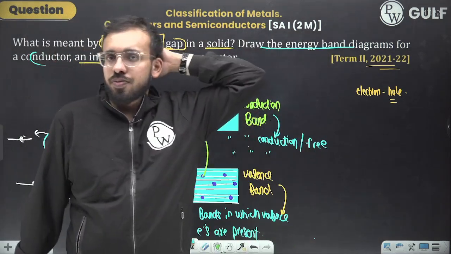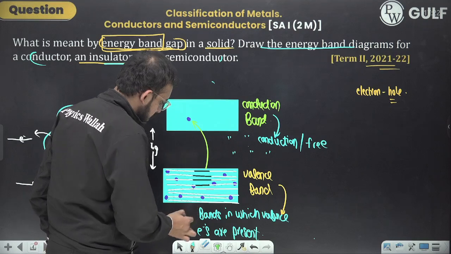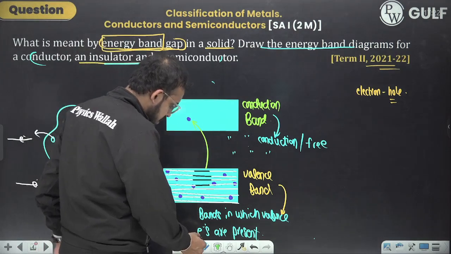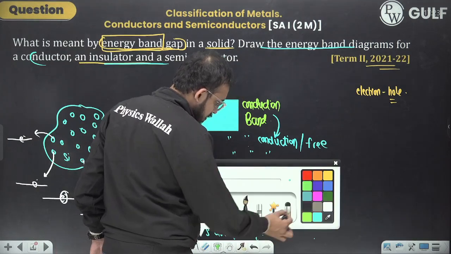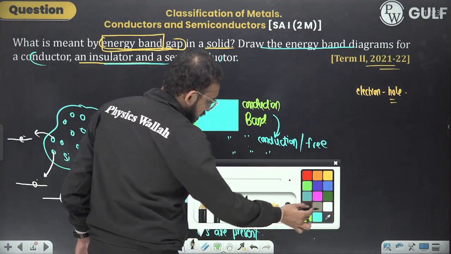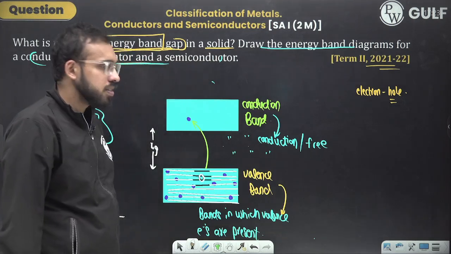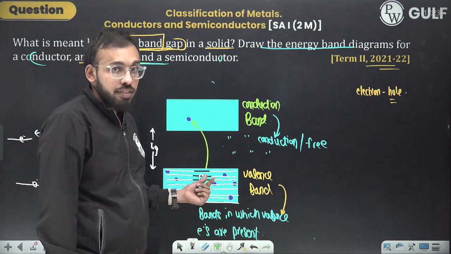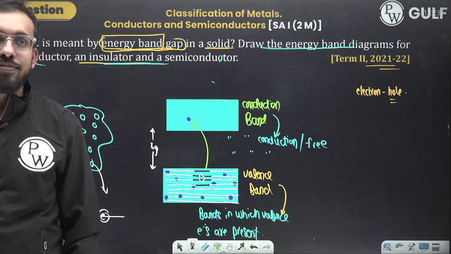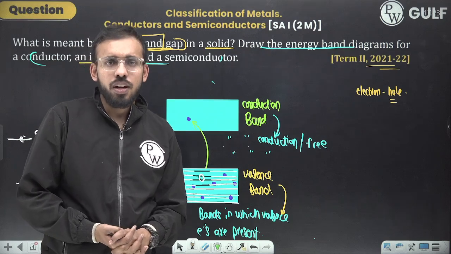Now, I told you that this electron will be leaving this space and going away. Can I say when it left this space a vacancy is created, and that vacancy is referred to as hole? Now what do I mean by this? Let me just explain you with the help of an example.